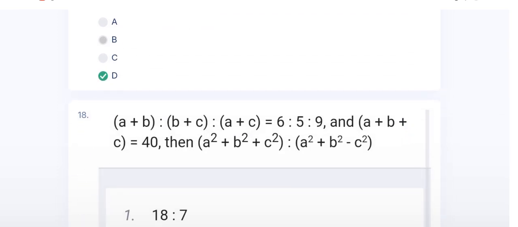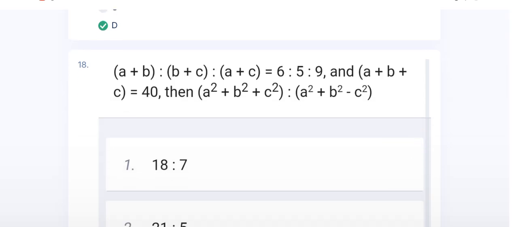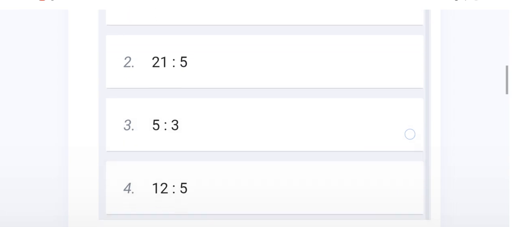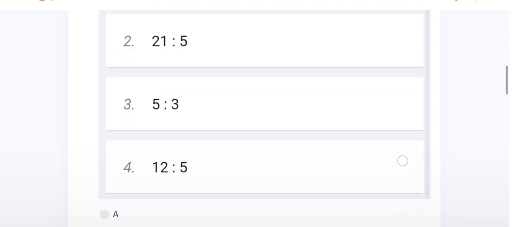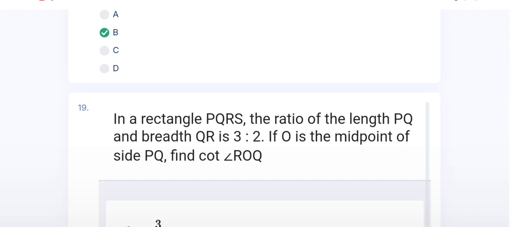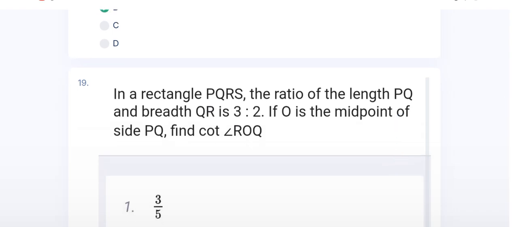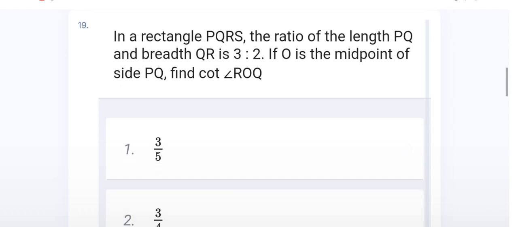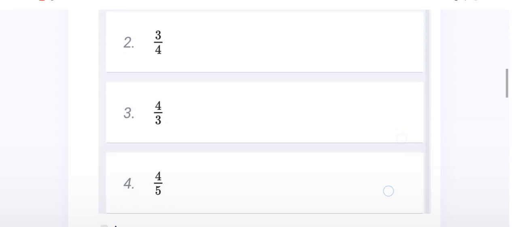18 number question, formula based question. All of you can do this because this is a very easy question. And the right option of this question is B, 21.5. And the 19 number question is also too easy. All of you can get this because this question is from the science stream. So the right option of the 19 number question is B, 3/4.